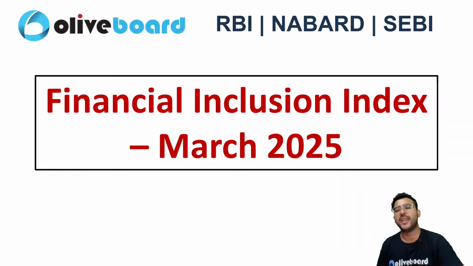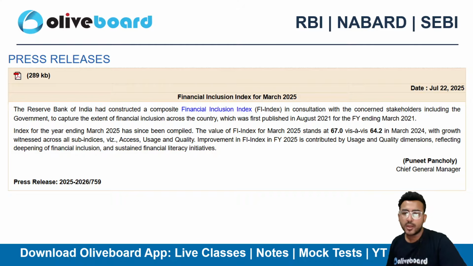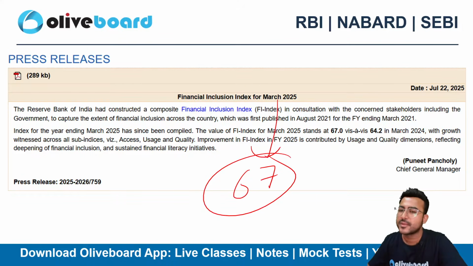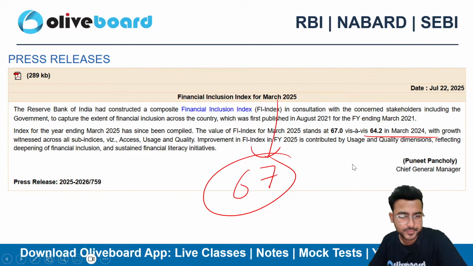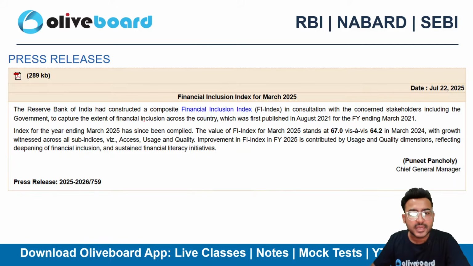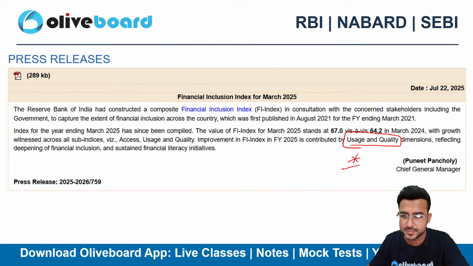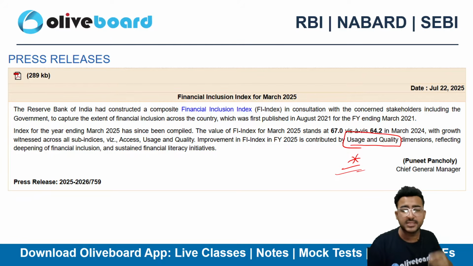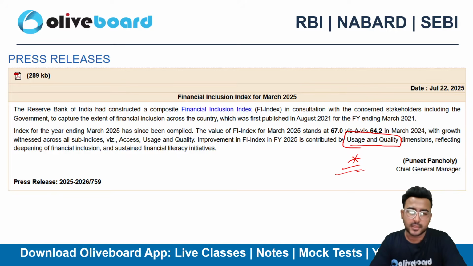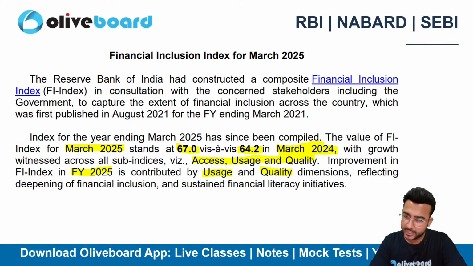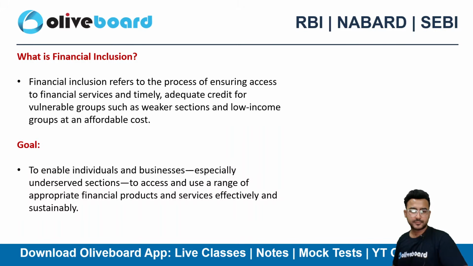Next is the financial inclusion index for March 2025. You all know that RBI has released the data for March 2025. What is the data? 67 is the new figure for March 2025. Earlier the March 2024 figure was 64.2. Okay, and this particular year the increase is attributable to two dimensions: usage and quality. Please do remember this. There are three dimensions: access, usage, and quality. In this particular financial year, the increase is because of usage and quality, right?